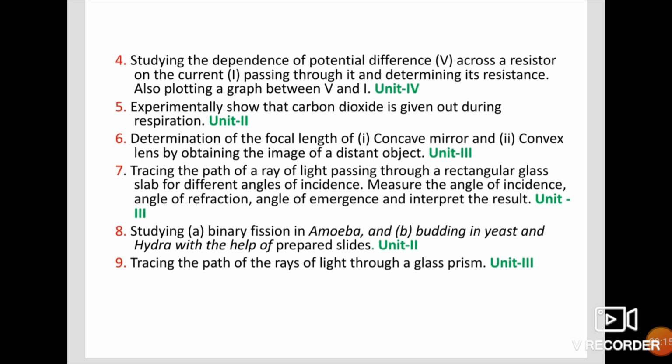Measure the angle of incidence, angle of refraction, angle of emergence and interpret the result. Studying binary fission in amoeba, budding in yeast and hydra with the help of prepared slides. Then ninth experiment is tracing the path of the rays of light through a glass prism. Totally 9 experiments are there for your practical syllabus as per the revised one. Please make a note.